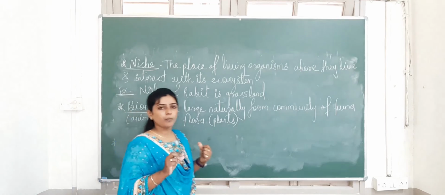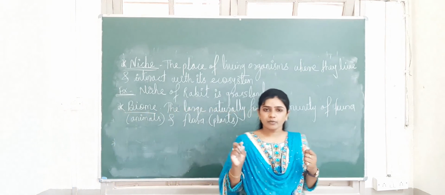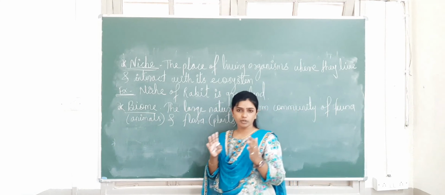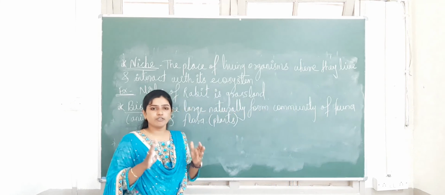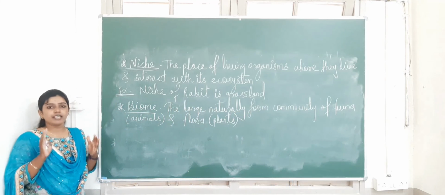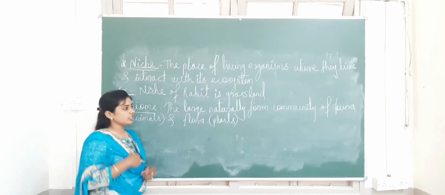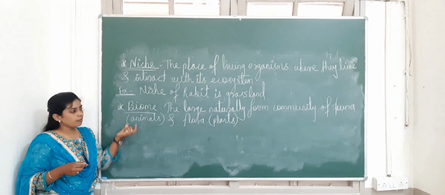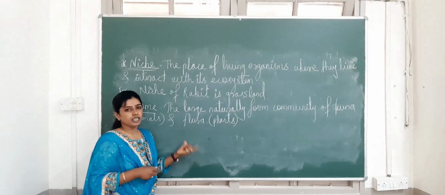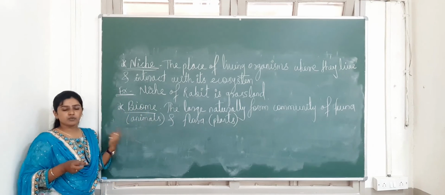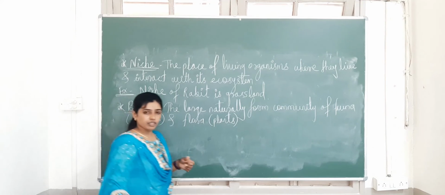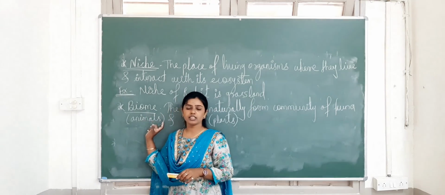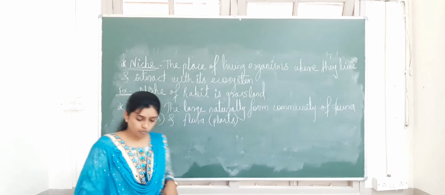So what it means is, in biome you can observe forests. In that also different forms of forest we can see. So they are naturally present. The community of animals, wild animals in the forest, that is natural. So whatever naturally formed communities are there, the communities may be of fauna and flora, such communities are called the biome. So just remember, fauna means animals and flora means plants. So this is about some of the terms we are seeing in today's class. Next I will tell you some examples of naturally formed biomes which are present in India, that is, we'll see the major biomes of India.